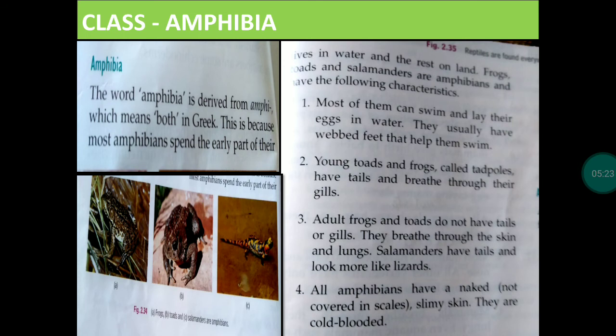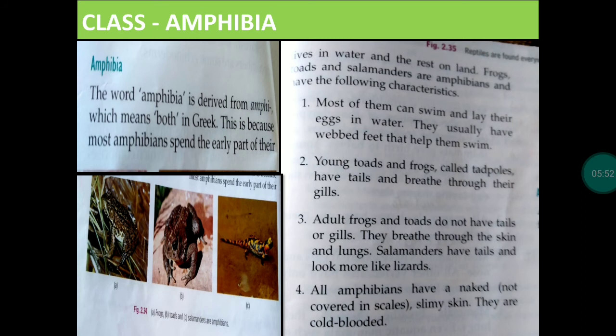Adult frogs and toads do not have tails or gills. They breathe through the skin and lungs. They use the skin when they have to go underwater. In the adult state they can swim in water. While remaining in the water they can breathe through their skin because gills are no more. Salamanders have tails and they look like lizards, but actually these are salamanders, amphibians.